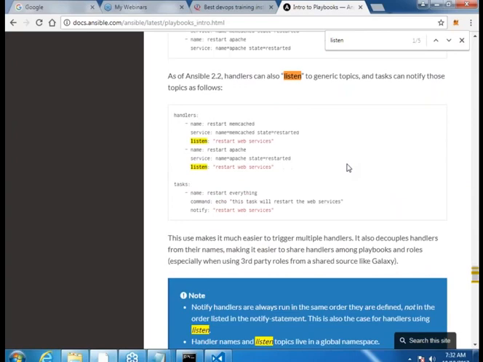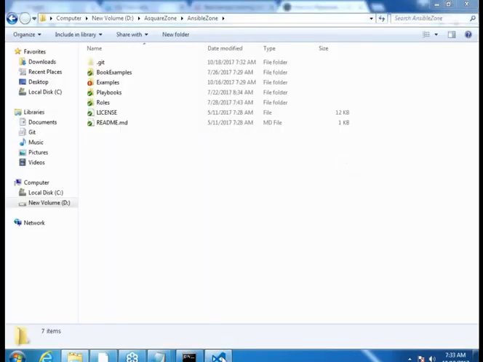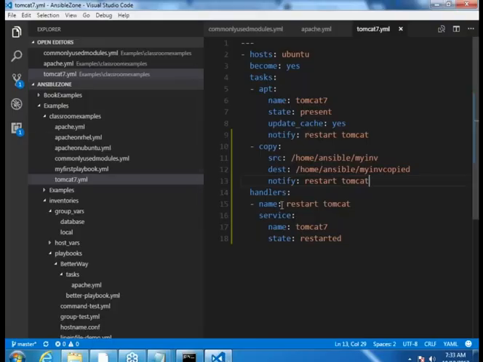In our approach, what have we written? We have written notify. If you look at the task, basically the task does notify. The task is notifying on the name of the handler, right?